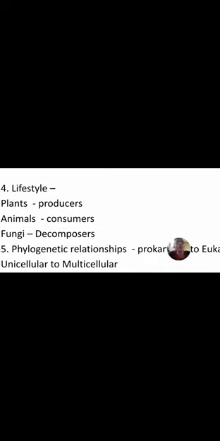Understand? So the next, fifth group is phylogenetic relationship. In phylogenetic relationship, there are prokaryotic to eukaryotic and unicellular to multicellular. In this group, those organisms are mentioned which make changes in themselves.